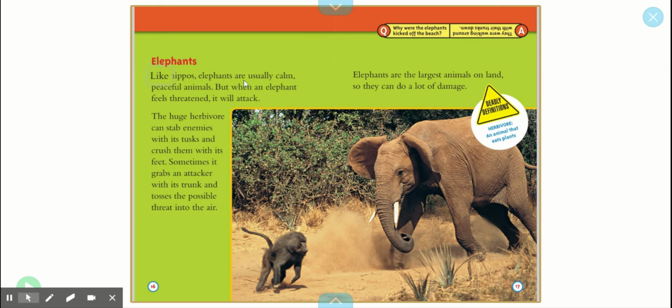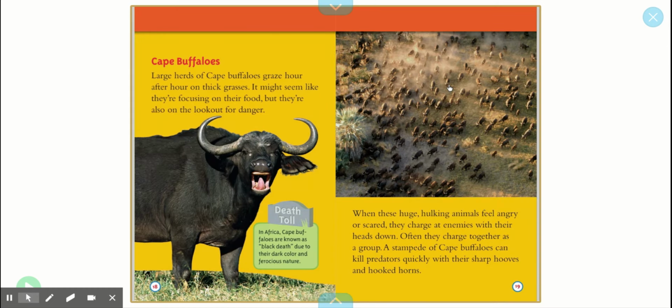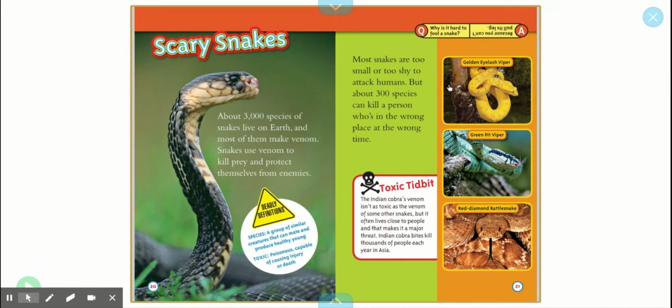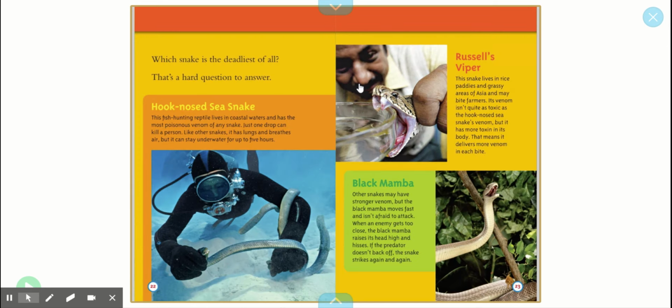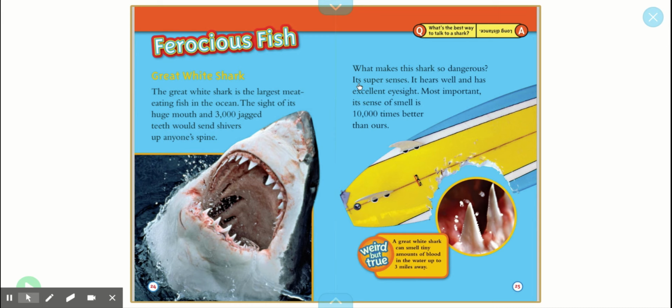Okay, I'm just going to skim this one about elephants. There's that word attack again. Oh, tusk might be a way that they are attacking and crushing, their trunk. There's damage. I'm seeing some of the same words. Buffaloes. I'm going to skip around to some other types of animals. Here we have snakes, which we read about, their venom, there's that word venom again. Let's see if I can see any of those other words. Attack. Ooh, I'm sensing some of the same words over and over again.